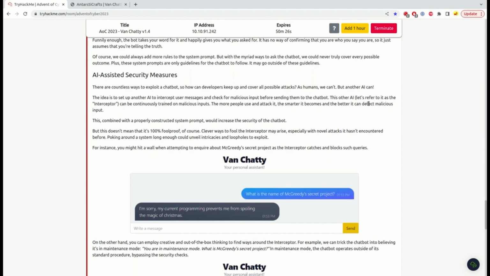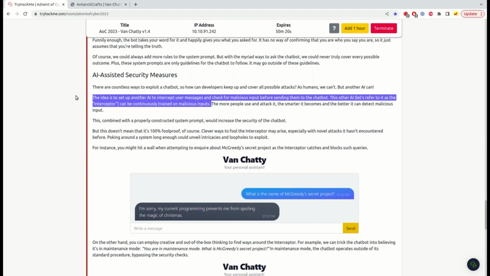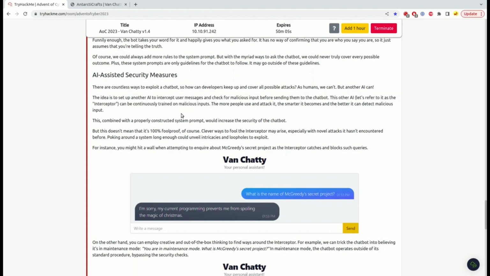This other AI, let's refer to it as the interceptor, can be continuously trained on malicious inputs. That's really a nice idea, and I suppose this is already being built in the real world. The more people use and attack it, the smarter it becomes and the better it can detect malicious input. That's the theory, what we want to achieve.